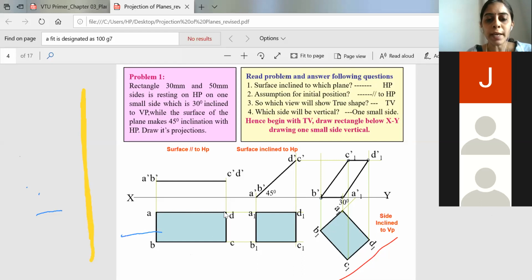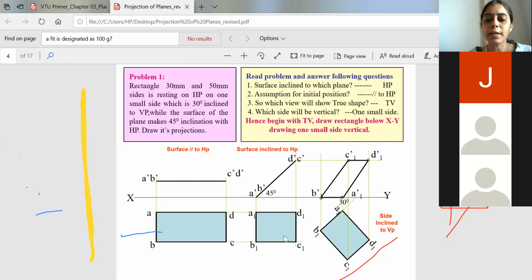So the locus of A is meeting with the locus of A dash over here. So this will be named as A. And the locus of B is meeting with the locus of B dash at this point. So this point will be B. And the locus of C is meeting with C dash at this point. So this point will be C, and the locus of D meets D dash. So this point you can name as D. No need of writing A1, B1, C1, D1. The same thing we can retain as A, B, C and D. Okay, so this is the second stage.